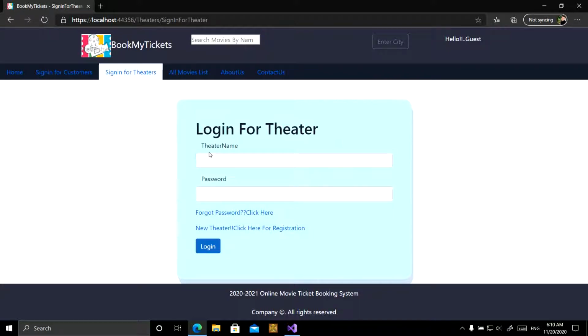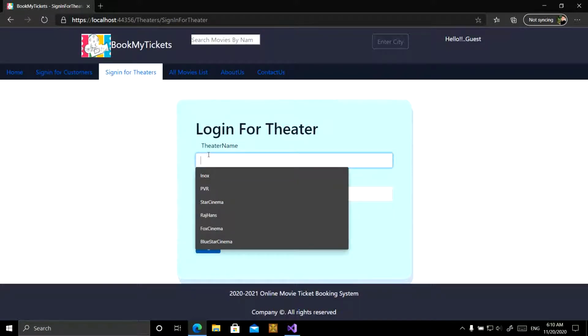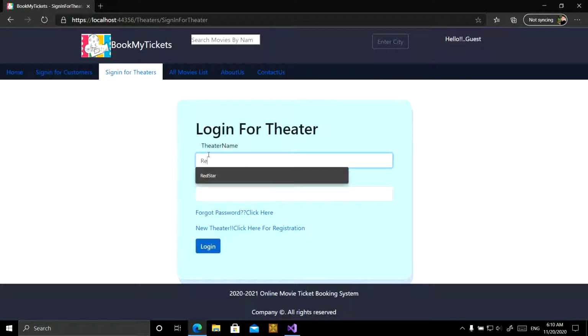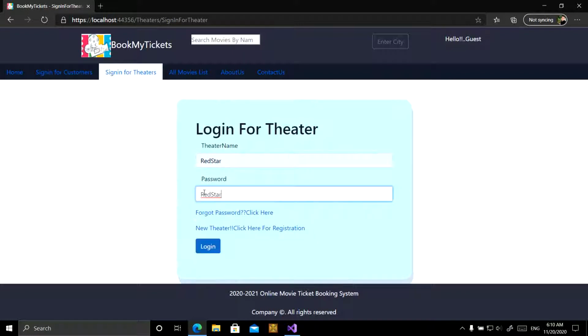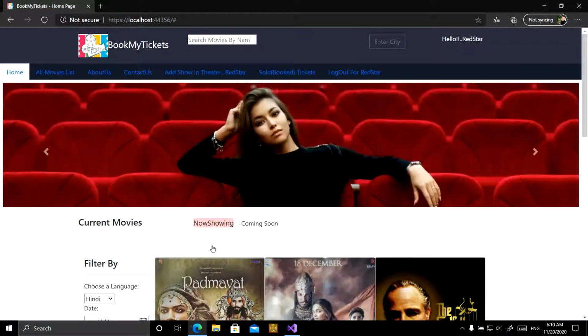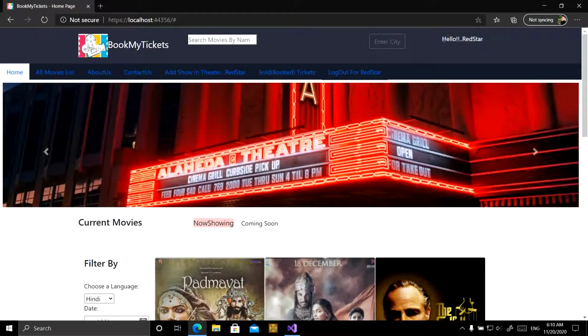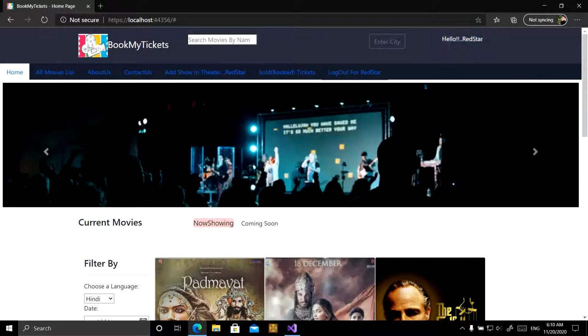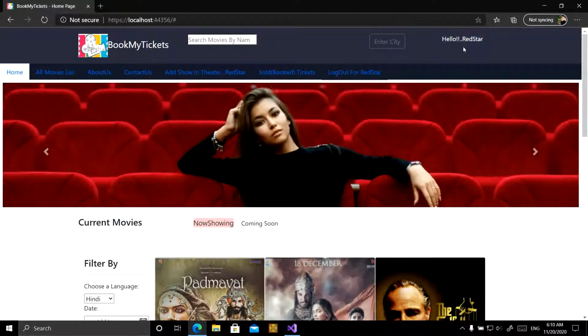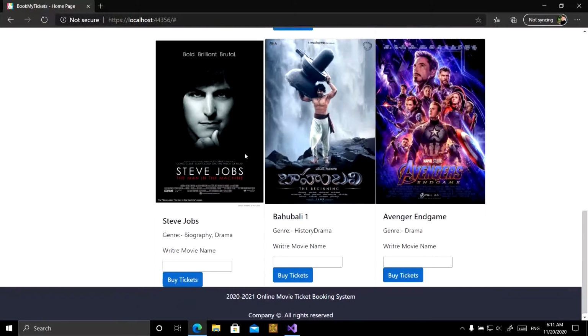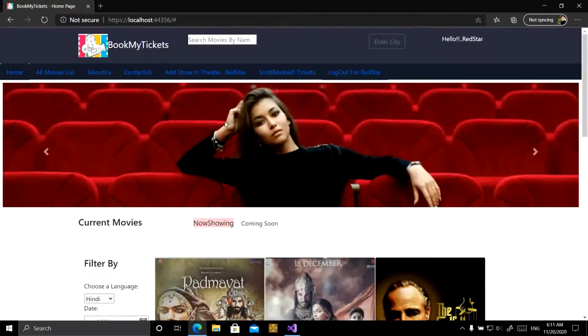Now we are trying to log in as Red Star. Okay. The password is this. Yes, this time we have the right password. We are logging in as a Red Star Cinema, as a Red Star Theater. It shows here that we are logged in as a Red Star Theater. The theater can see the home page of the site also.